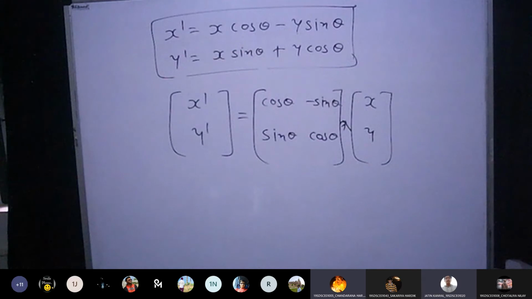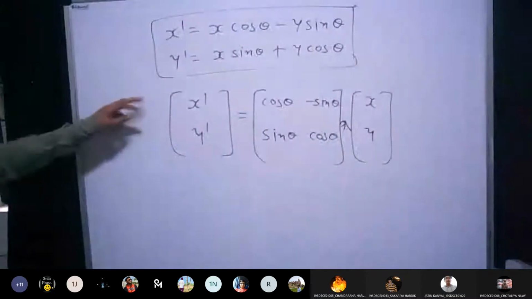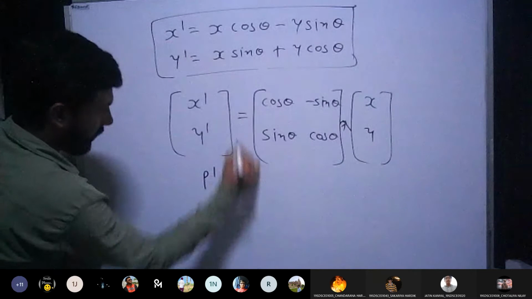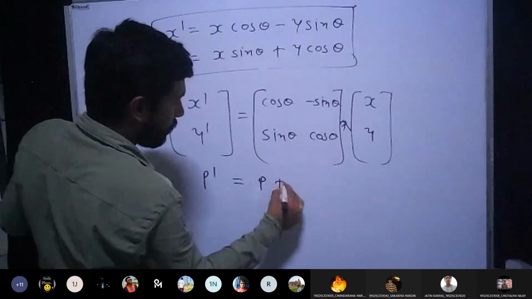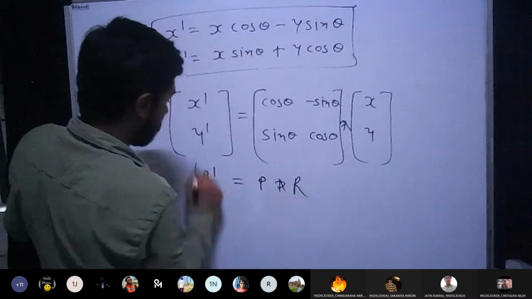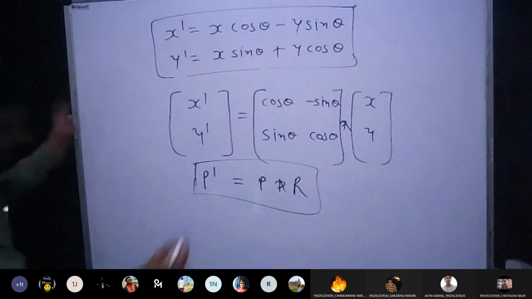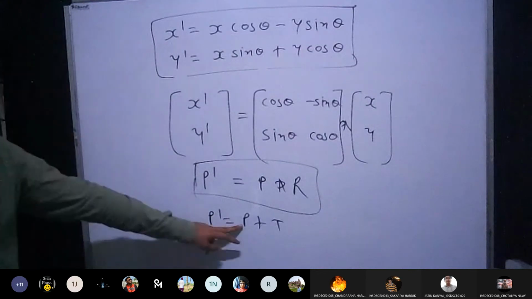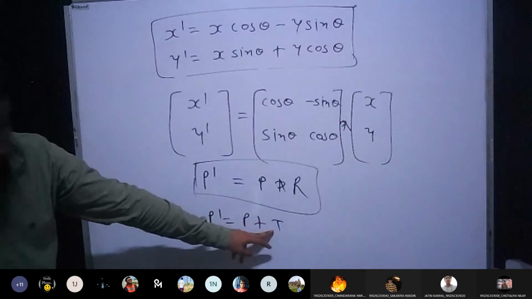Okay, great. Now, if I convert this matrix form into a general equation, this is P dash equal to P into R. In case of translation, it was P dash is equal to P plus T. P was the original point, P dash was the new point, T was the translation matrix.